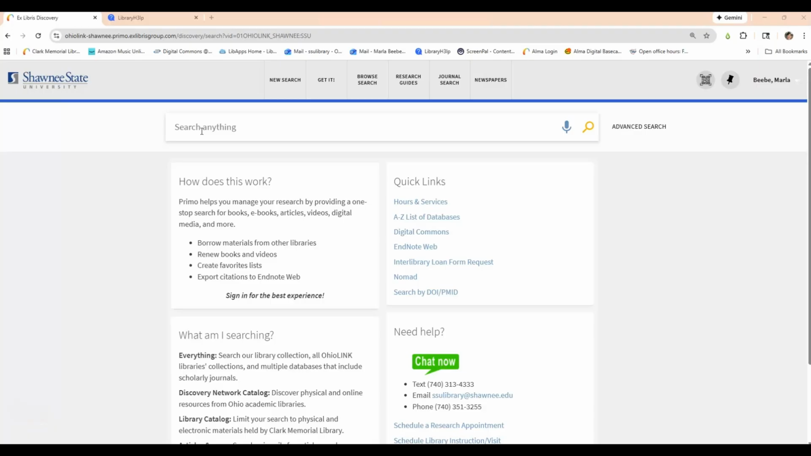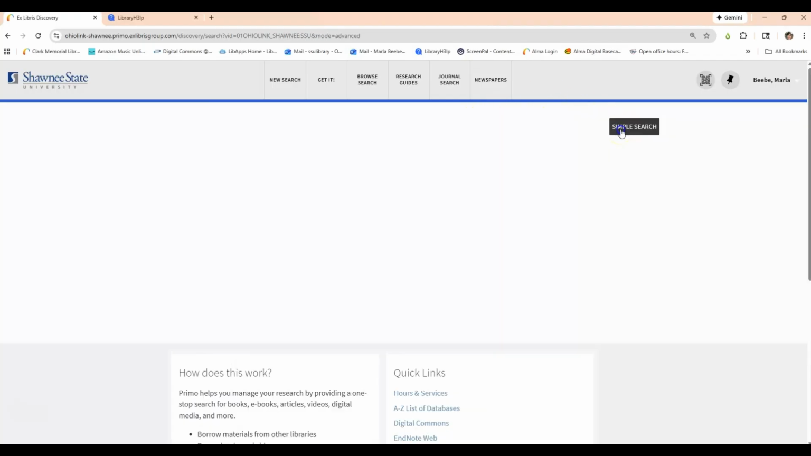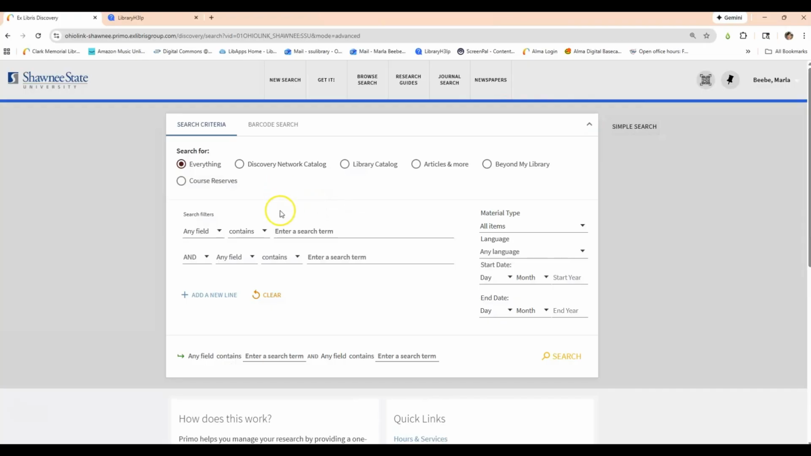This video will demonstrate a few advanced search methods in Primo. This single search box is the default. However, you can complete a more advanced search. I will click Advanced Search to the right of the search box and it opens an expanded section.